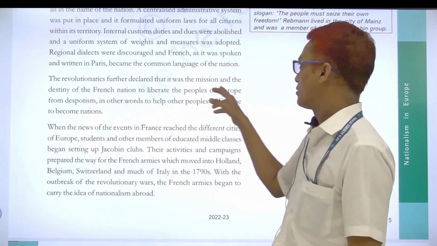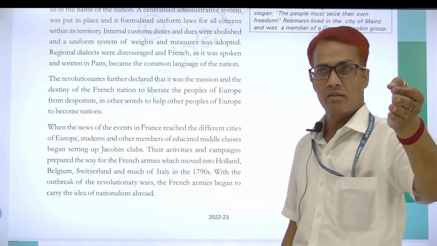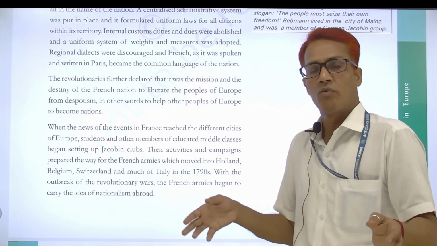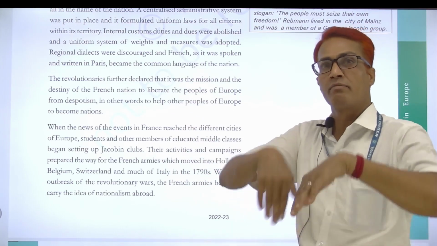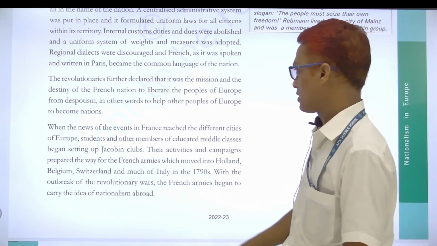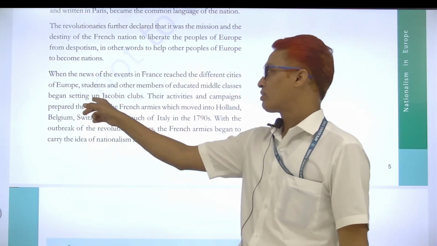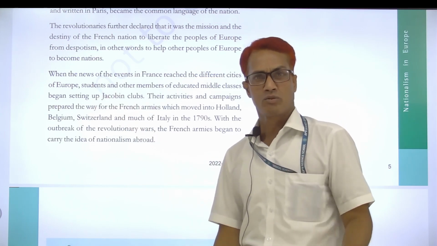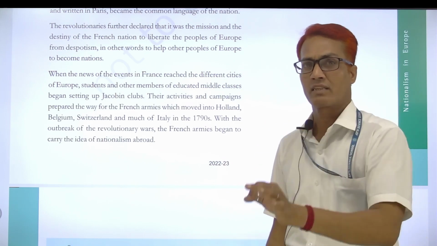Now the revolutionaries further discussed their mission to unite the French nation in a good form, and to impose their dignity and power on the remaining countries likewise. Now this topic is complete. Here, one or two lines of information are given regarding the Jacobin clubs. You know very well about the Jacobin clubs, that one topic was already discussed in ninth class.